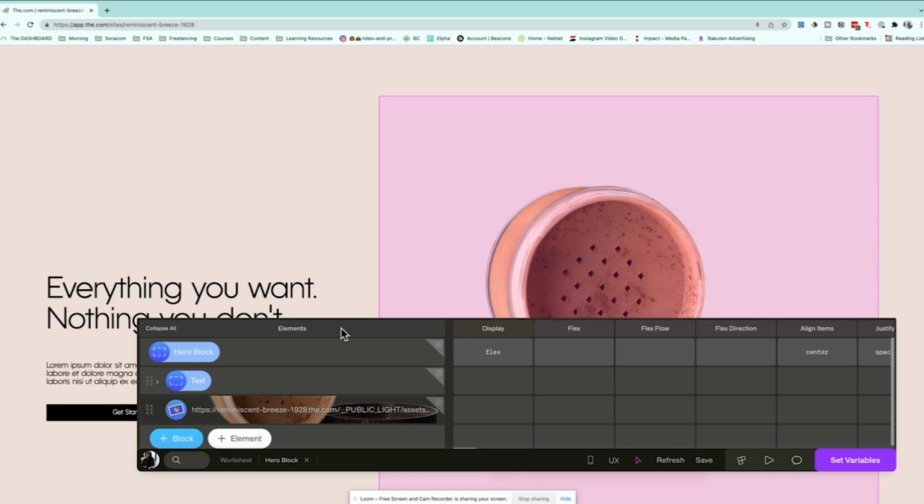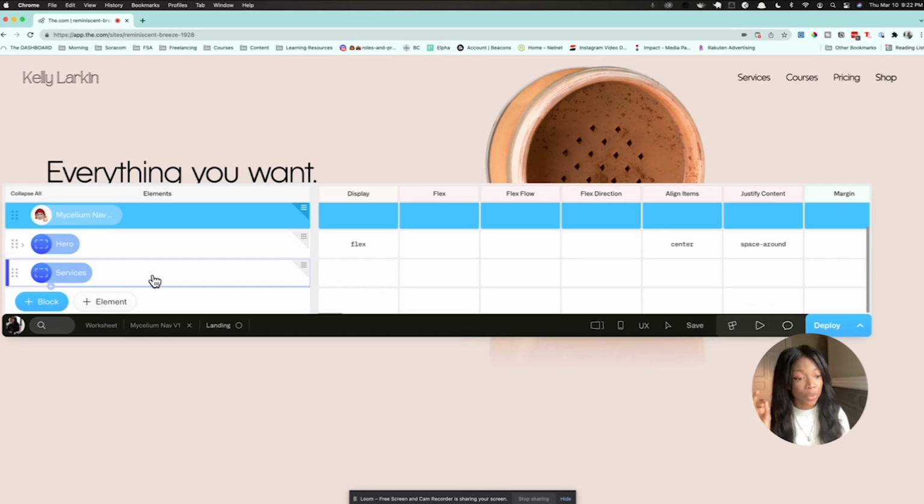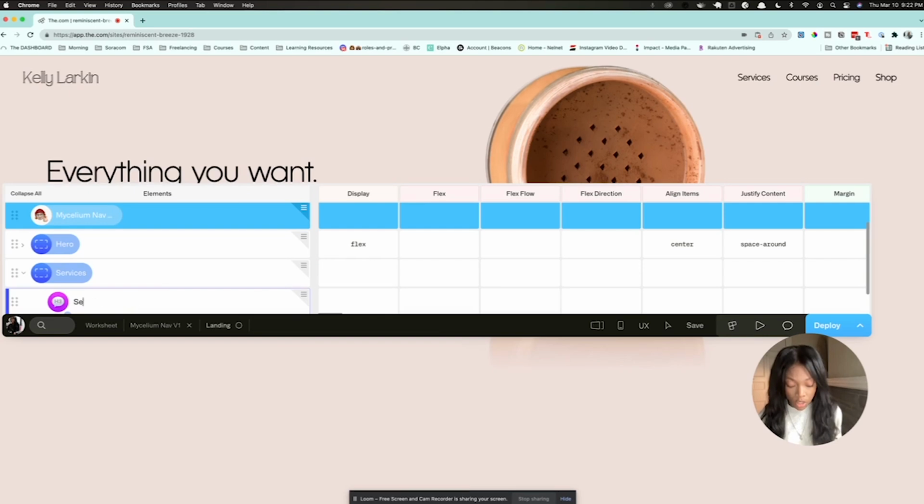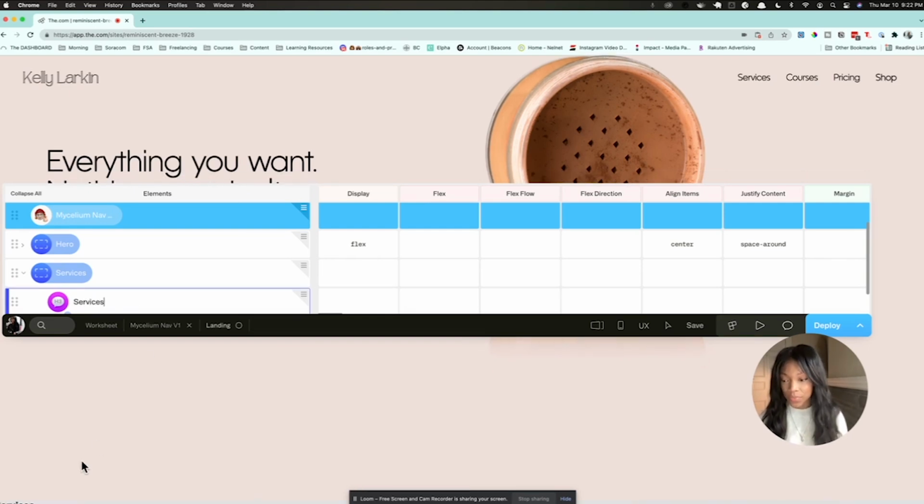Okay, so I've just added a new element. It's a section that we're going to call services, and this is where we're going to outline all of the services that I outlined in the sheet prior to this step. So I'm going to first add a header to this section, and we're going to call it services, obviously. You can see it showing up at the bottom here.